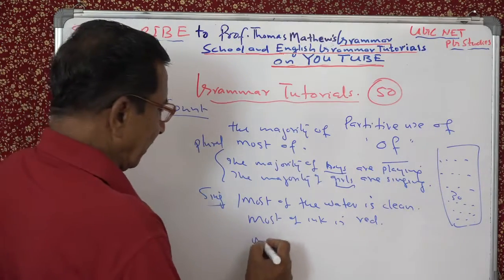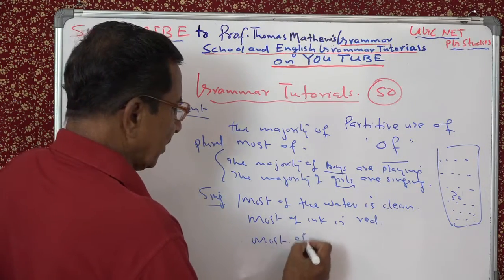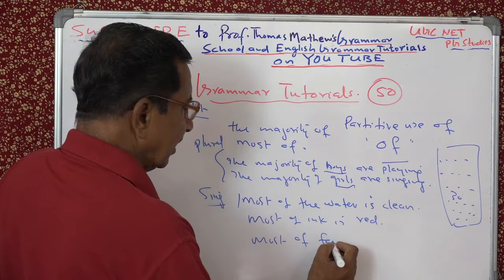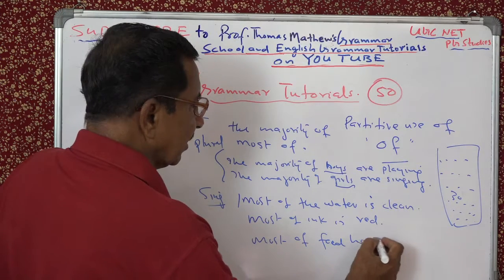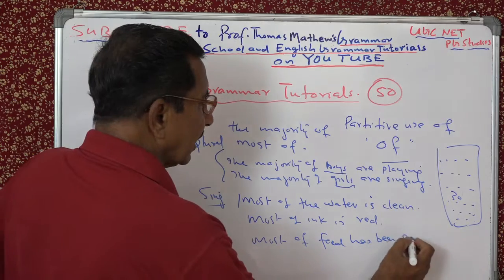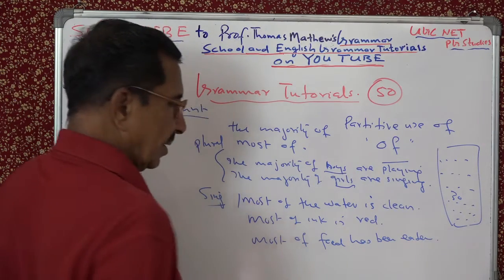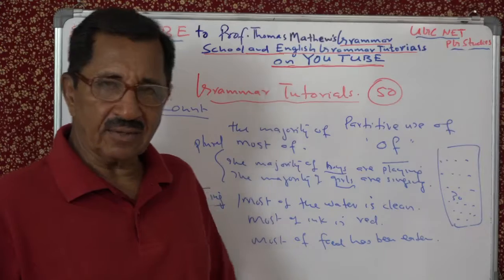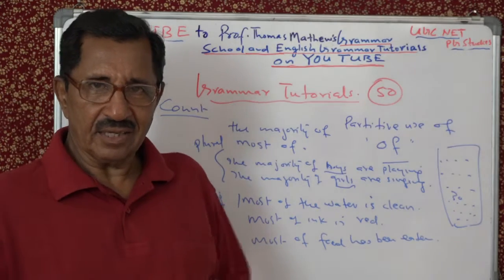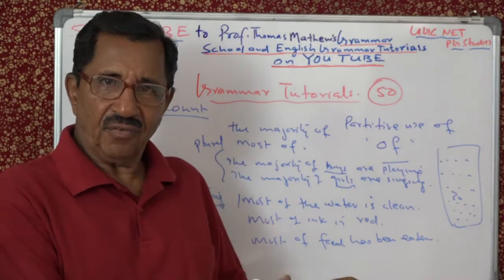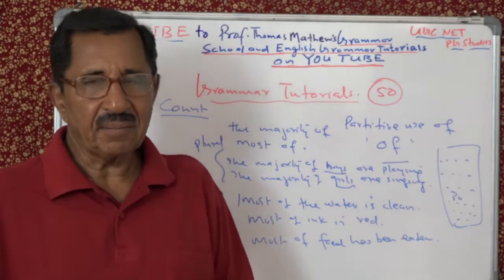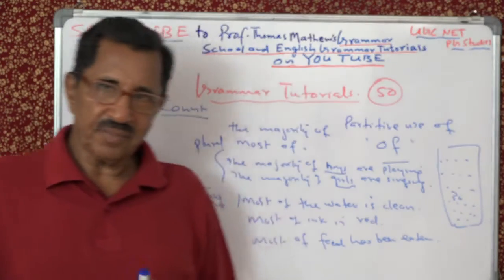Most of the food has been, see singular, eaten. Most of the food has been eaten, singular. Understand the difference? Majority of and most of. Same meaning, almost the same.